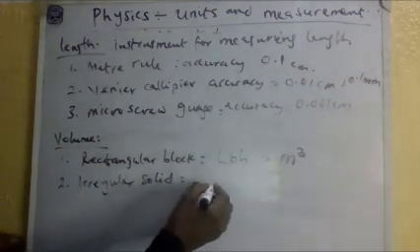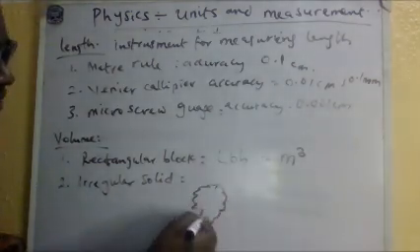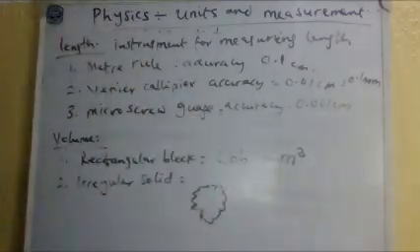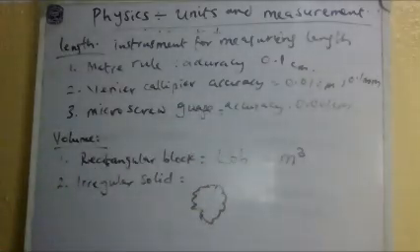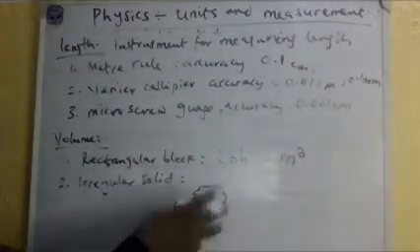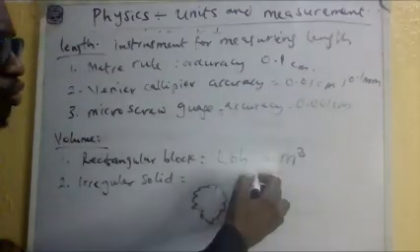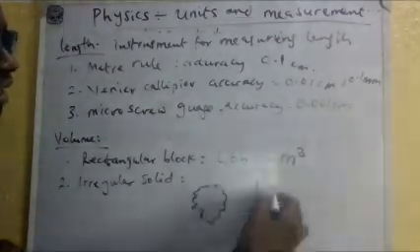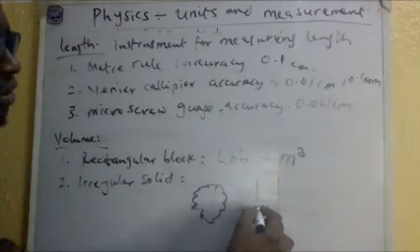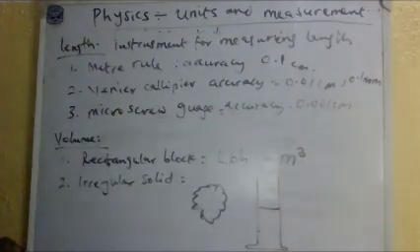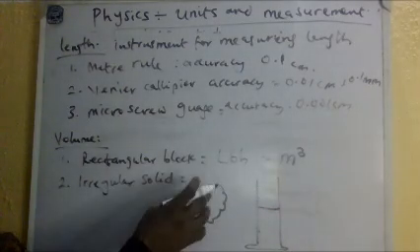What's an irregular solid? Irregular solids are solids that are shapeless, things like this. I don't have a formula for something like this. If it is a 3D solid, I don't have a formula for it. But if I want to measure it in the lab, I can put a measuring cylinder here and put a liquid inside this measuring cylinder. Of course, this thing should be able to enter.